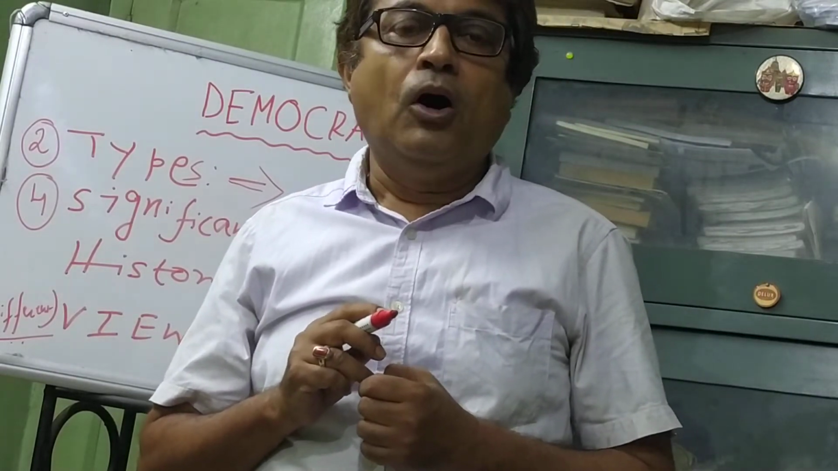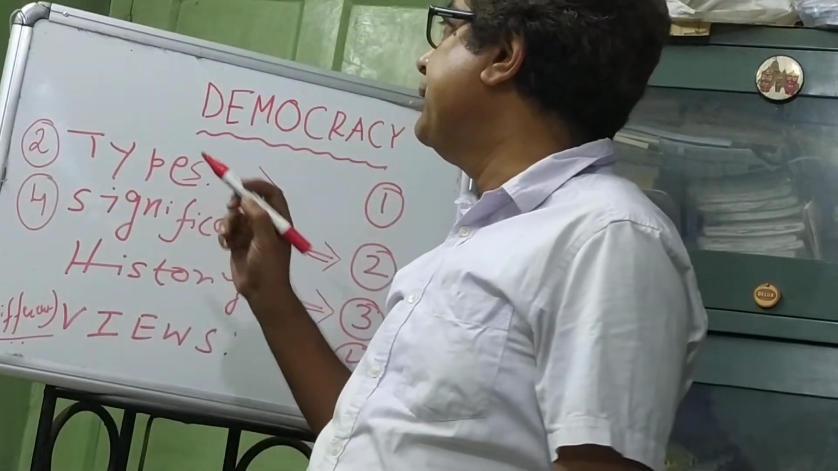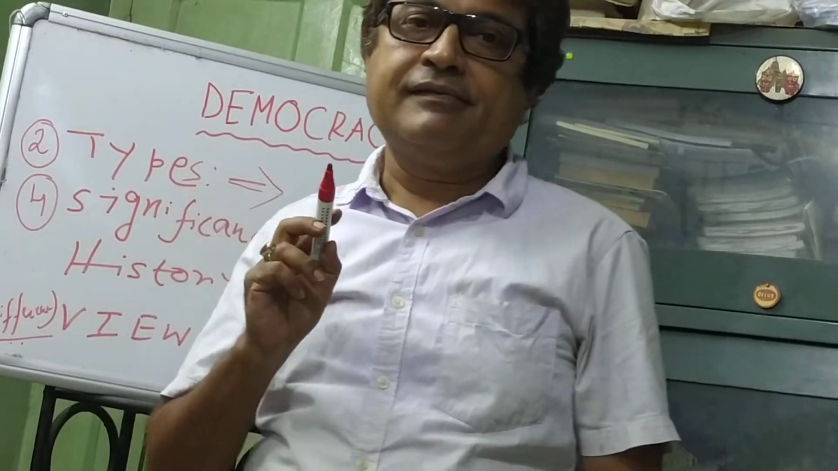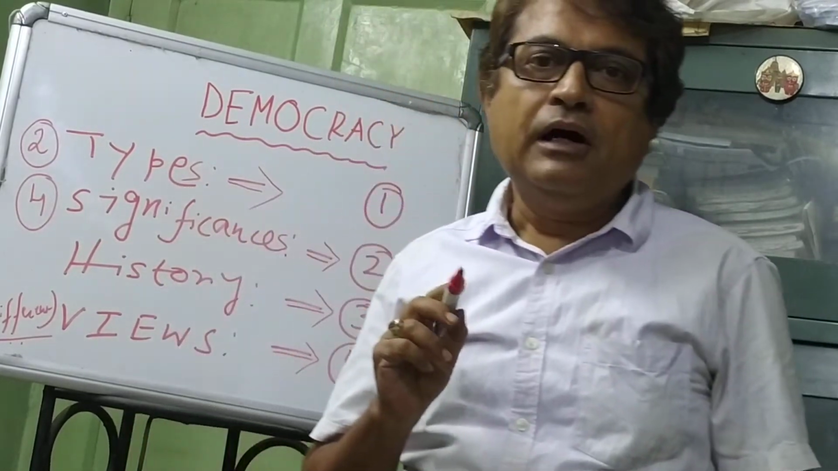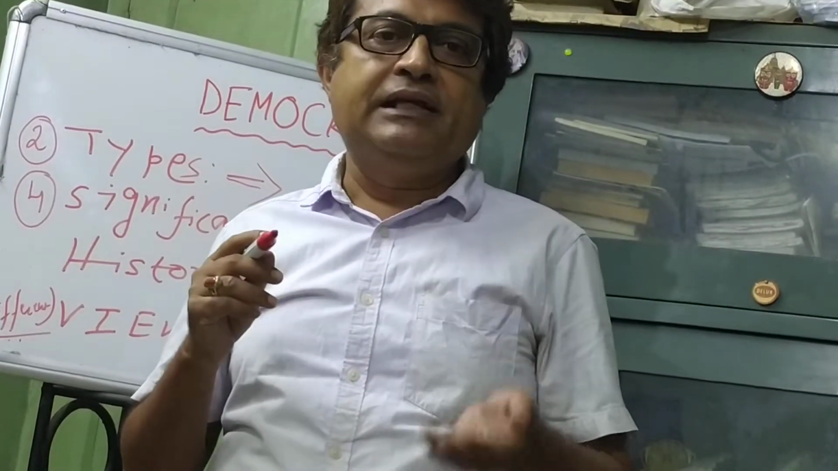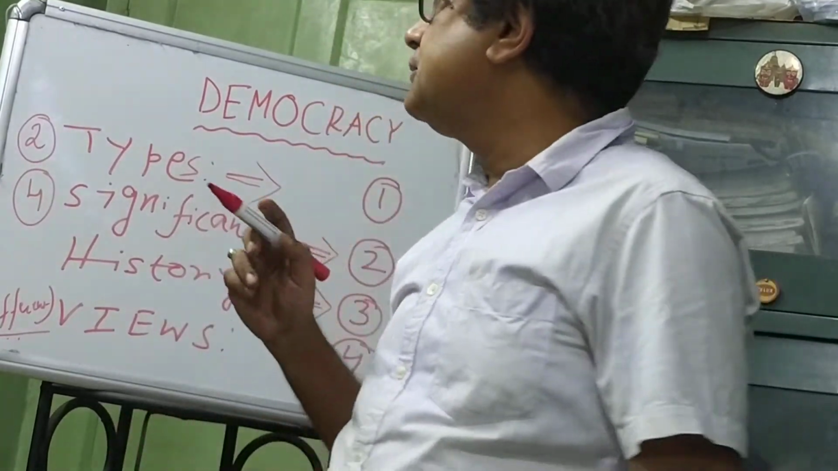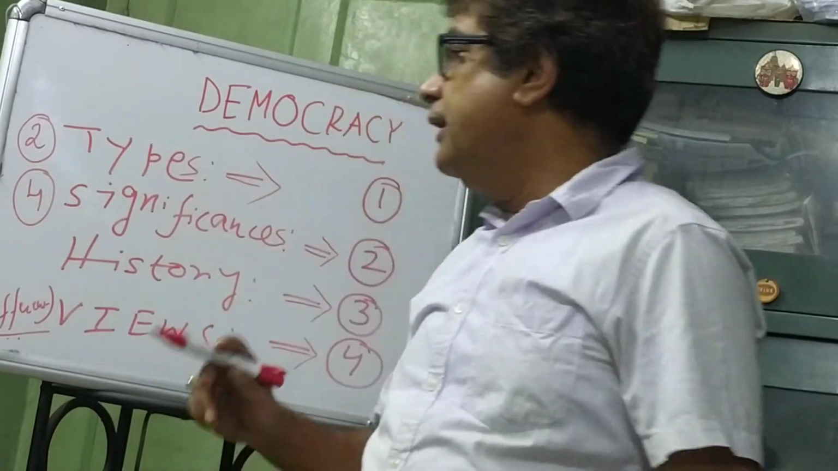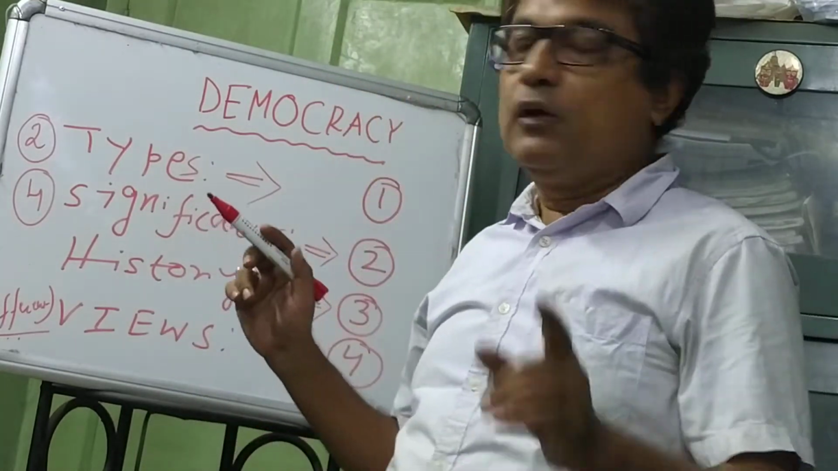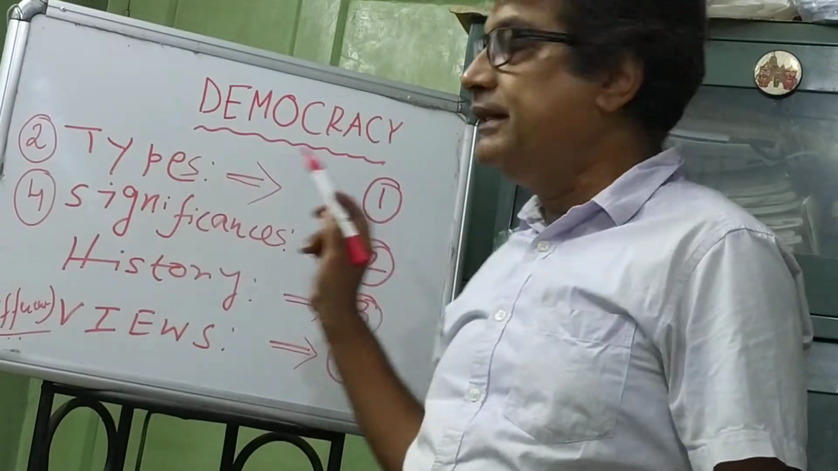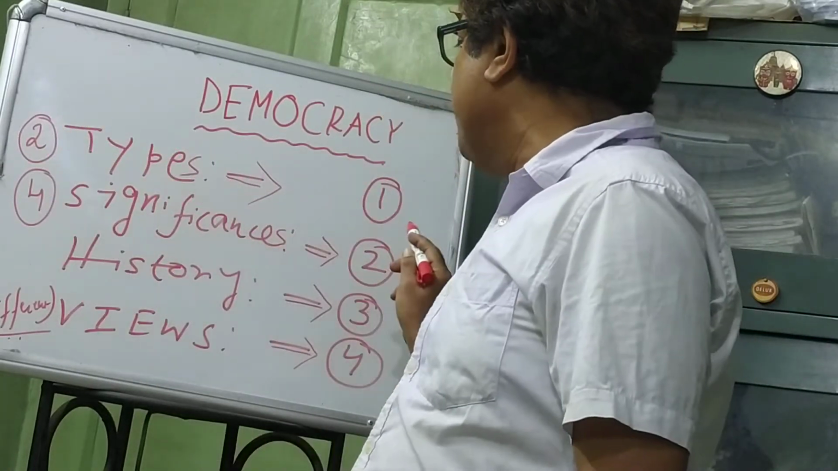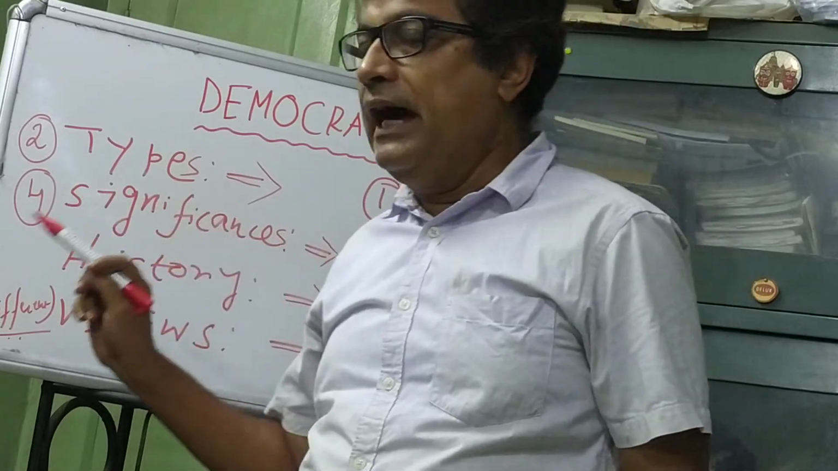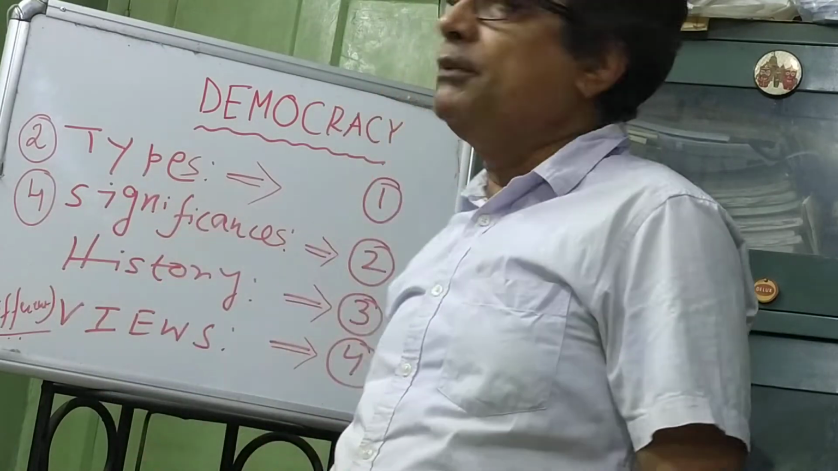We have already discussed the topic of democracy in our offline classes, but right now I am going to give further illustrations about the full concept of democracy in 4 parts. Number 1, types of democracy; significances of democracy; history of democracy; and views about democracy.